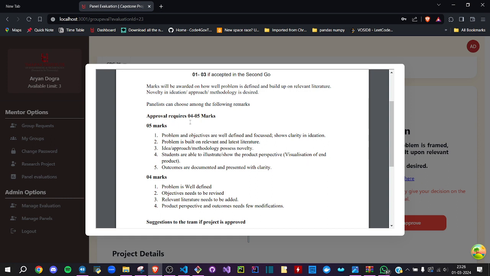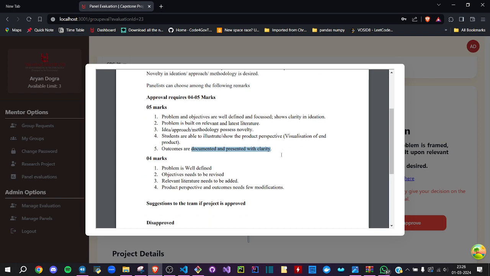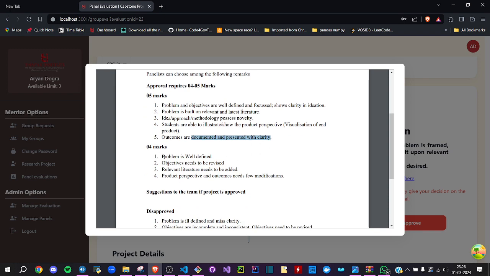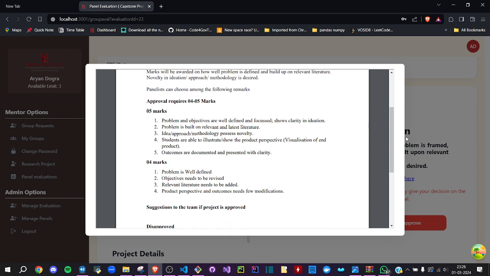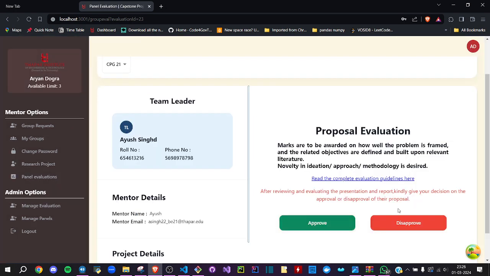Approval requires 4 to 5 marks, and you must reward 5 marks when the problem and the objectives are well defined and focused, are built on relevant literature, and also on idea, approach, methodology, and different other parameters. Outcomes are documented, represented with clarity and visualization and other things. Accordingly, 4 marks must be awarded when the problem is well defined and the objective needs to be revised. Now you can either approve it or disapprove it.